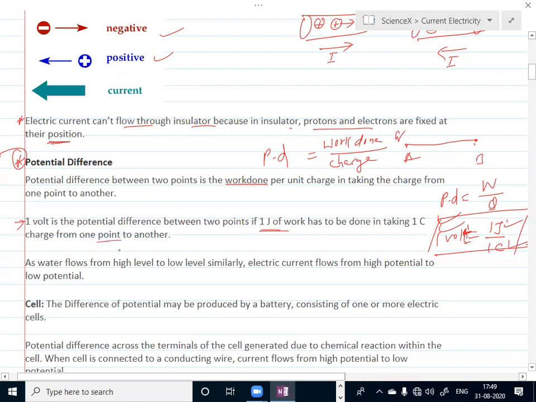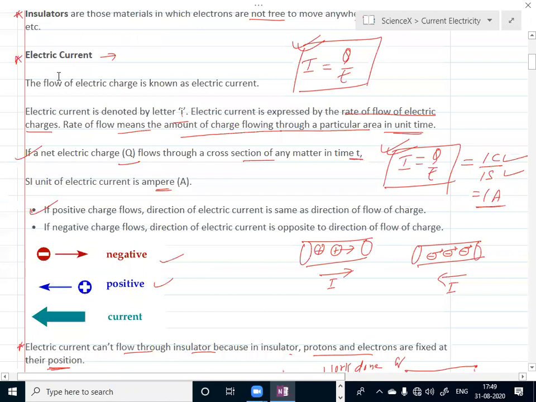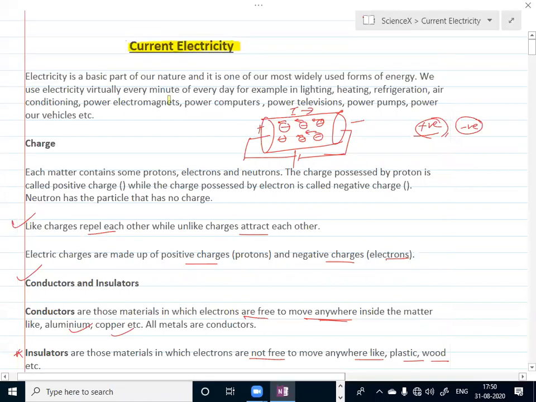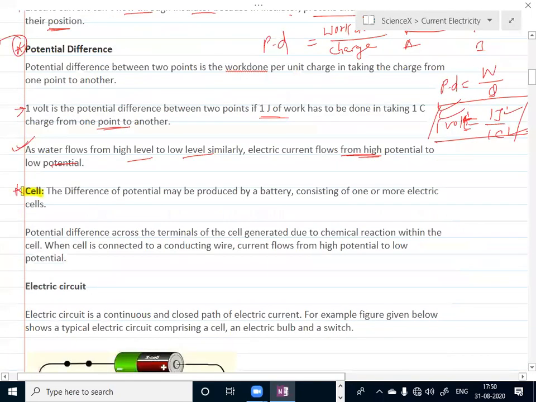Is it clear? Always, charge flows from high potential to low potential. As water flows from high level to low level, similarly current always flows from high potential to low potential. This is a very important concept. Next, we talk about a cell. What is a cell? The potential difference may be produced by a battery, considering one or more electric cells. So the cell representation is like this, you can see.